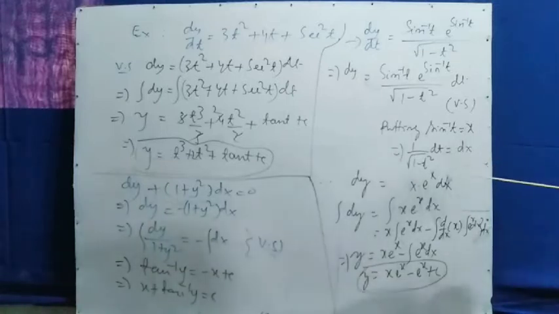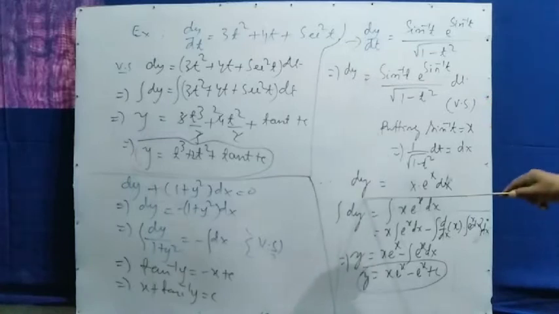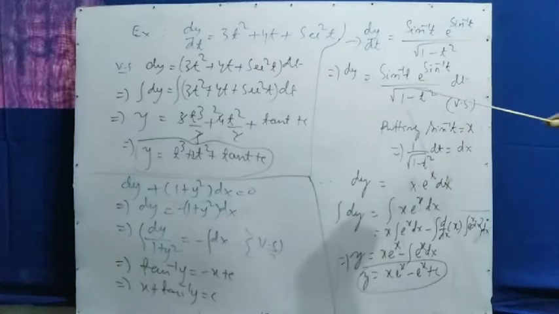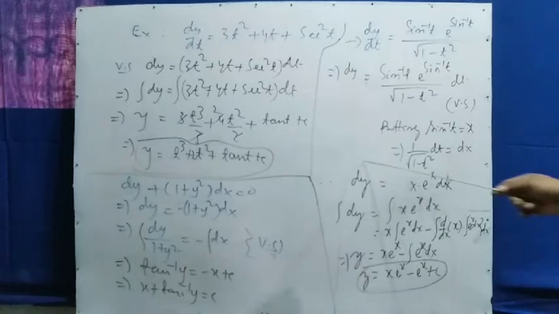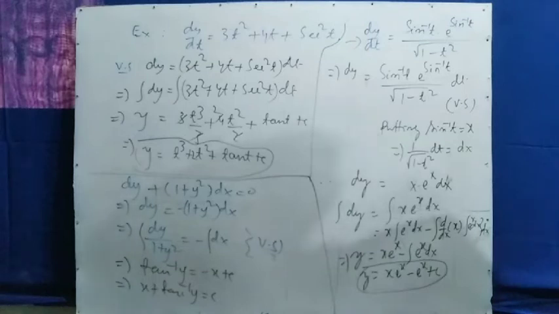Then you put these values: instead of sine inverse t you write x, e to the power x, and dt by root over 1 minus t square becomes dx. So it reduces to x e to the power x dx. Taking integration on both sides, the integration of dy is equal to the integration of x e to the power x. The integration of dy is directly y, but how do we find this integration?